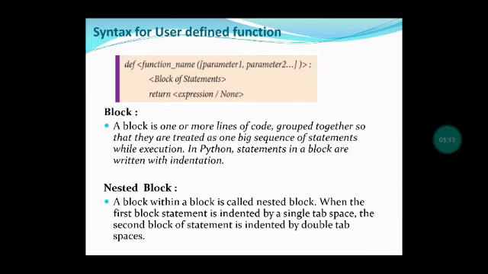And next, you should know what is meant by a nested block. A nested block means a block within another block. One block is there, and inside that another block is there. That is called a nested block. The first block is indented with a single tab space, and the second block is indented with a double tab space. Then only can we understand which is the first block and which is the second block. These first and second blocks nested together are called a nested block.